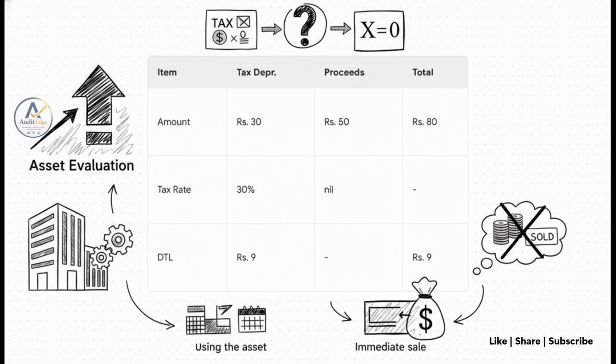Let's revise this concept with an example straight from the standard, showing a property that's been revalued to rupees 150. I want you to notice how the deferred tax measurement fundamentally changes depending entirely on management's intent. If we expect to recover the value by actually using the building over time, we pay regular tax on the full revalued amount. But if we expect to just flip it for an immediate sale, well, the capital gains rules might apply differently, perhaps even with a nil tax rate on the proceeds in excess of cost, as you can see right here. So your measurement must precisely reflect your planned manner of recovery.